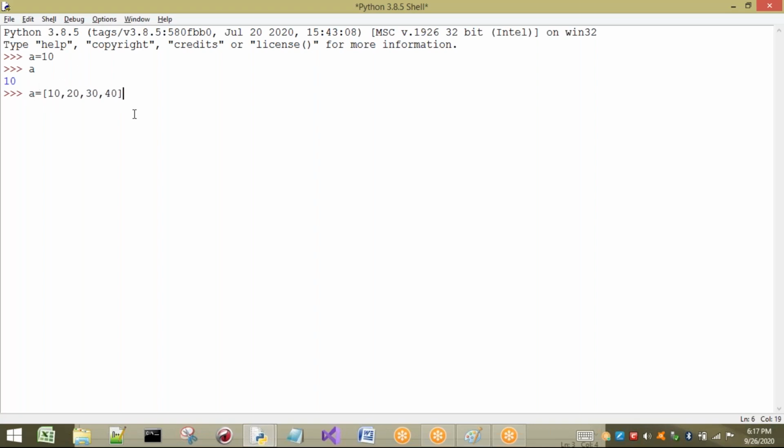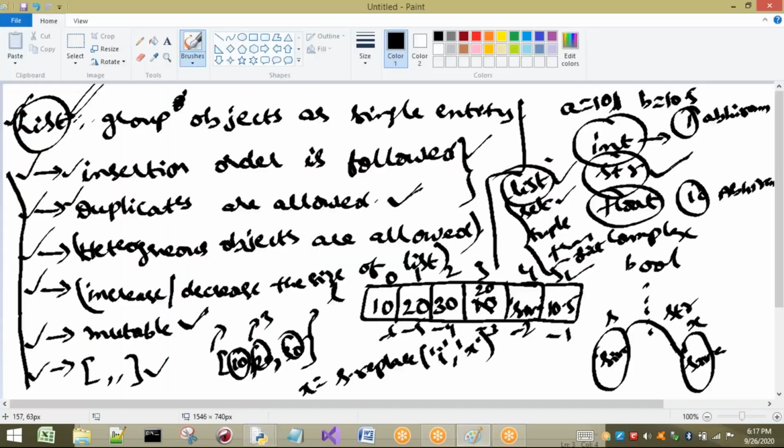Now see, if I press enter and print a, what happens? Earlier only one element was printed, but here a group of elements has been printed. And observe one thing: whatever element I gave first has printed first, second is second, third is third, and fourth is fourth. That means it is following insertion order. So the first point and second point are completed.